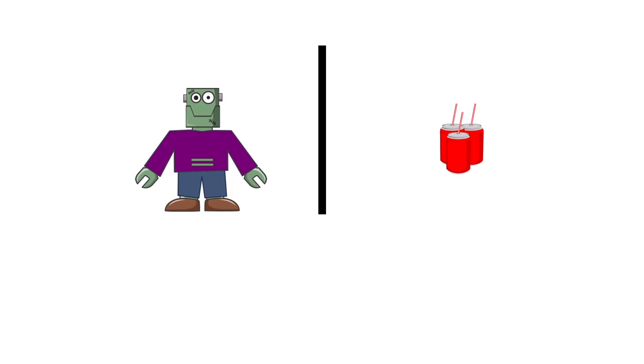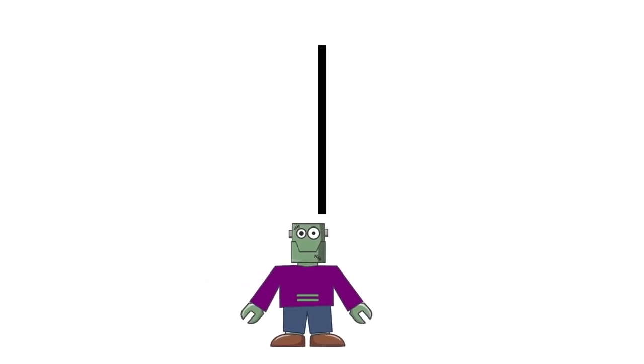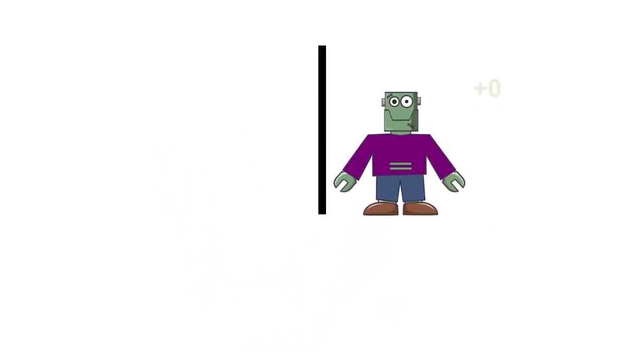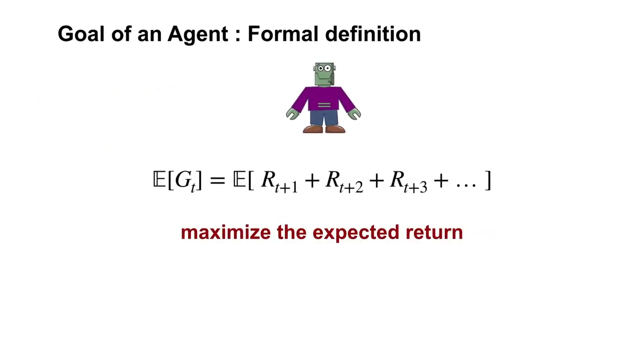To better understand this, imagine our can collecting robot starts here. From this state, the robot always takes the same sequence of actions. Sometimes it might get a large return, and sometimes it might get a small return. This is due to the randomness in both the individual rewards and the state transitions. In general, many different trajectories from the same state are possible. This is why we maximize the expected return. For this to be well defined, the sum of rewards must be finite.